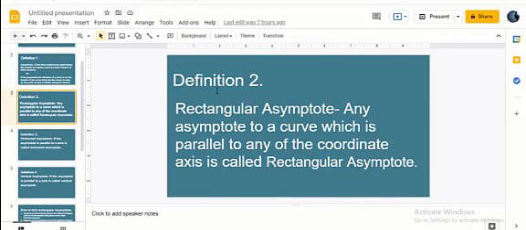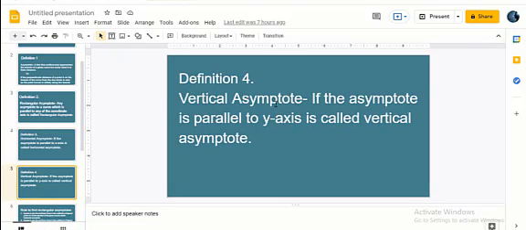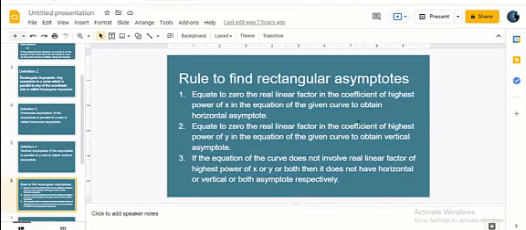Definition 2. Rectangular asymptote: any asymptote to a curve which is parallel to any of the coordinate axes is called a rectangular asymptote. Definition 3. Horizontal asymptote: if the asymptote is parallel to the x-axis, then it is called a horizontal asymptote. Definition 4. Vertical asymptote: if the asymptote is parallel to the y-axis, then it is called a vertical asymptote.